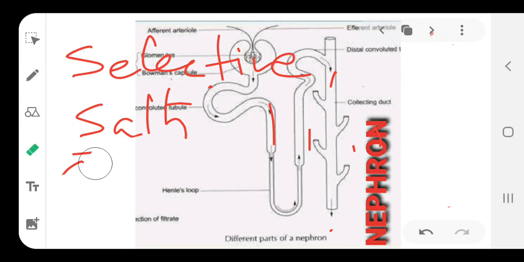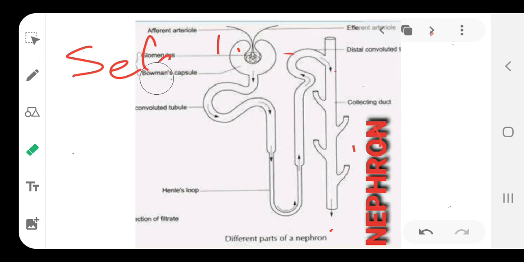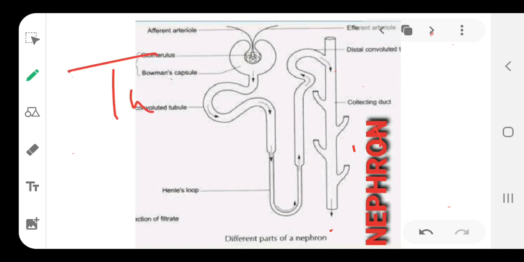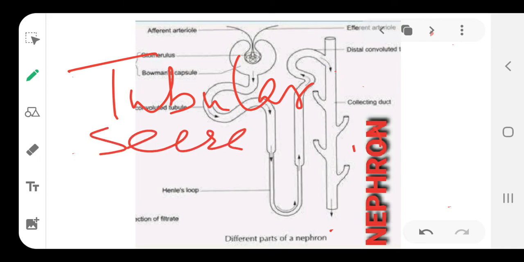Now comes, after selective reabsorption, the third step in this process, which we call tubular secretion. So, write it down. First was filtration, then selective reabsorption, now it is tubular secretion.